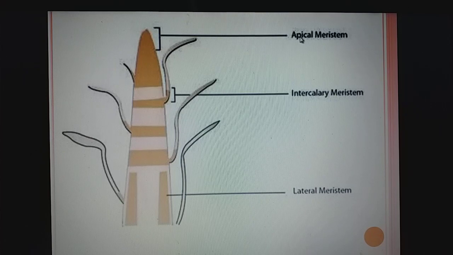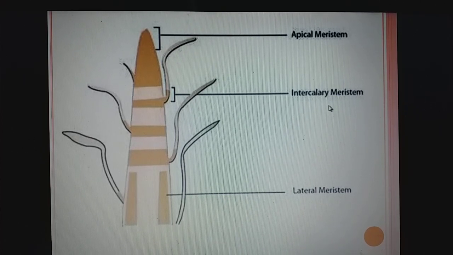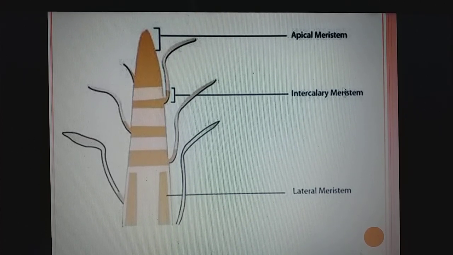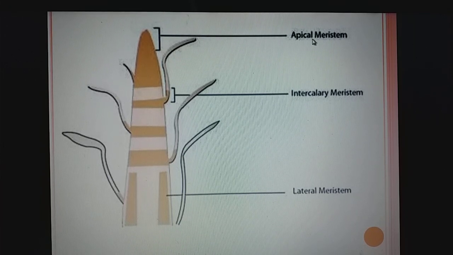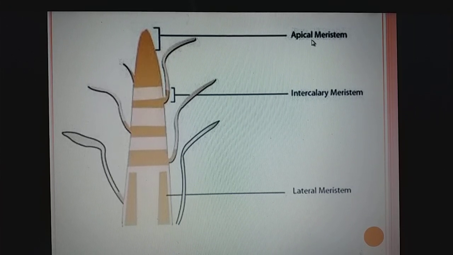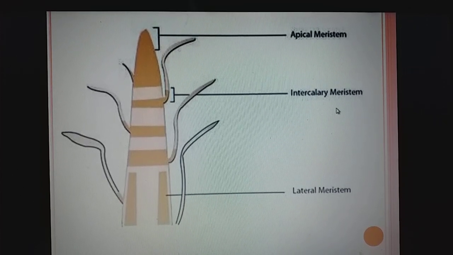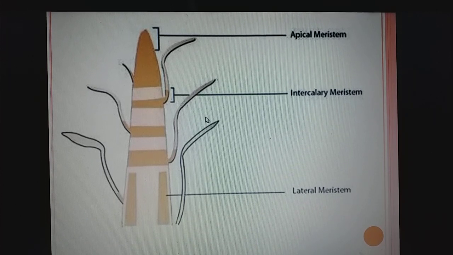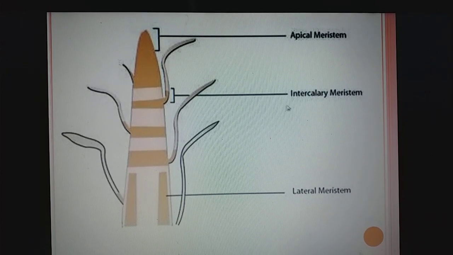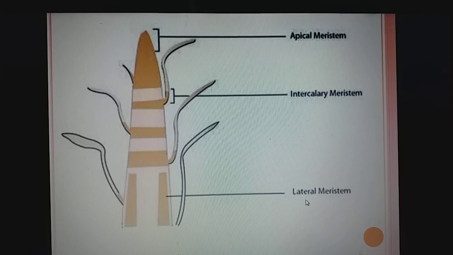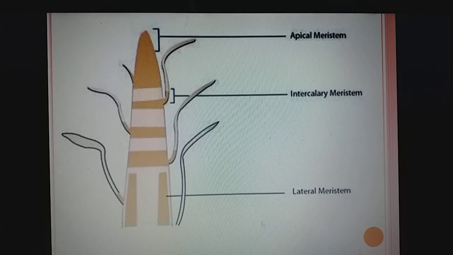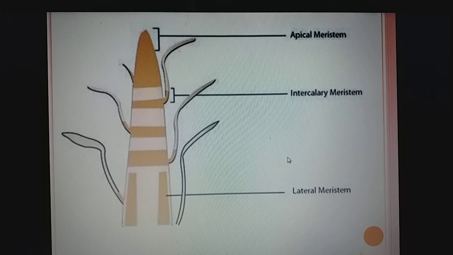Now, according to the location of the meristematic tissue, it is of three types: apical meristematic tissue, intercalary meristematic tissue and lateral meristematic tissue. Apical meristematic tissue means those meristematic tissues which are present at the tip of root or stem. So, it helps in growth and development of the plant. Next is intercalary meristematic tissue. It is present in the nodes or internodes. So it helps in the growth of the leaves or the branches. Next is lateral meristematic tissue. It is present in the lateral side of the plant and it increases the girth of the plant.